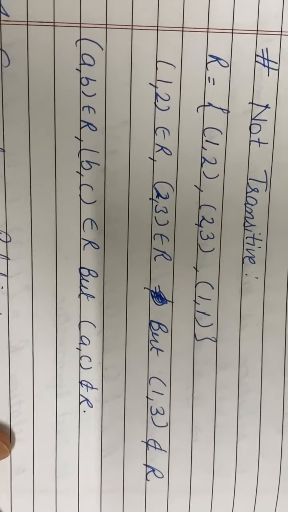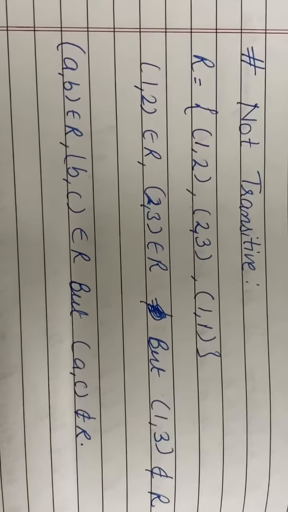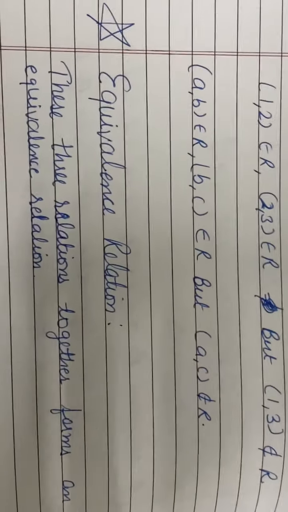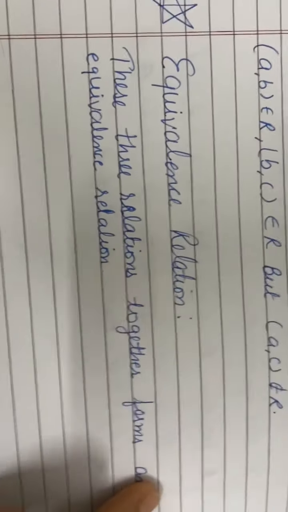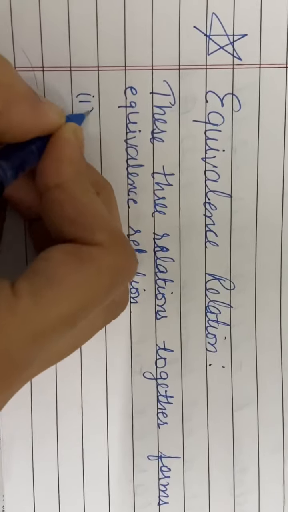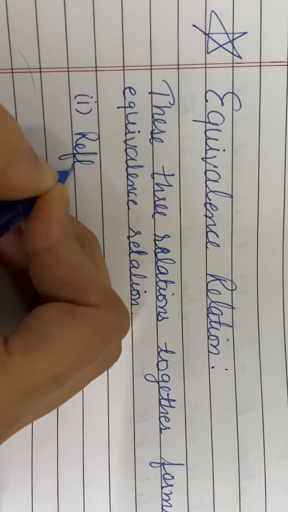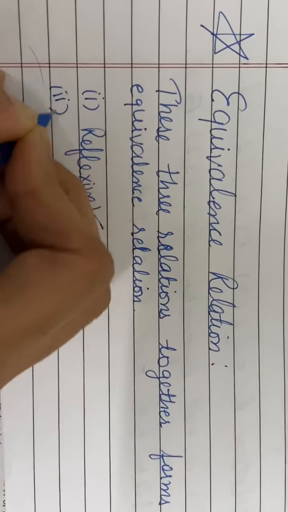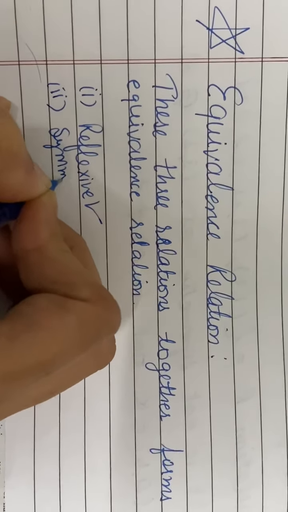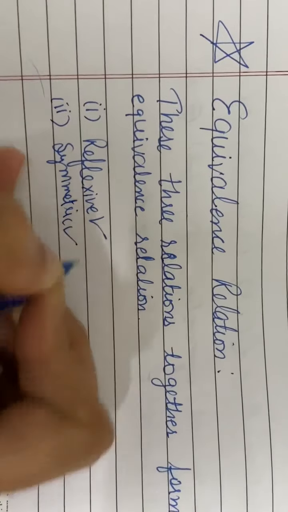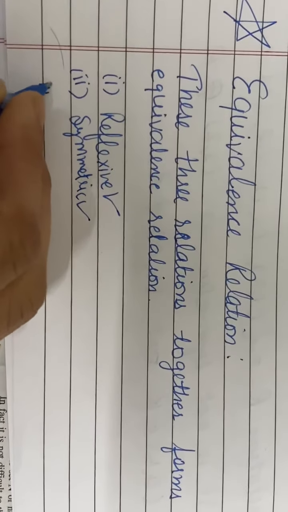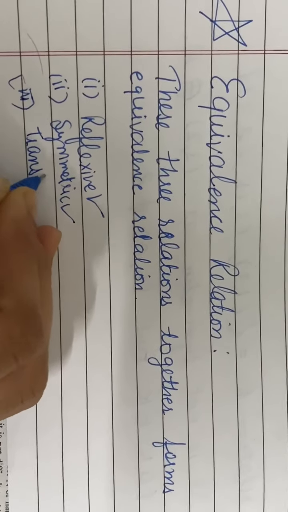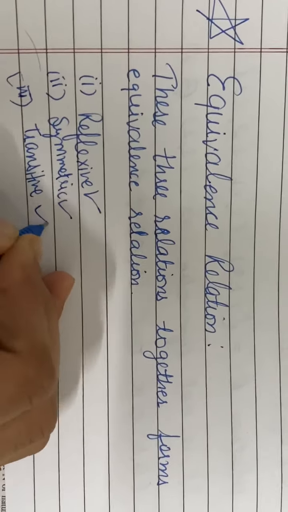Fine. Now you have studied about reflexive, symmetric and transitive. If a relation is reflexive, secondly symmetric, and thirdly transitive, then what we can say?